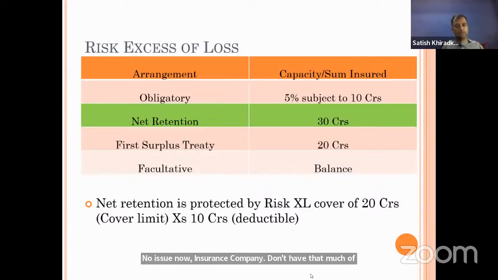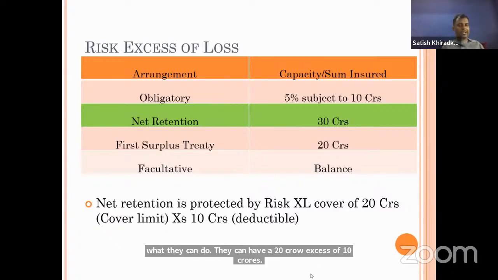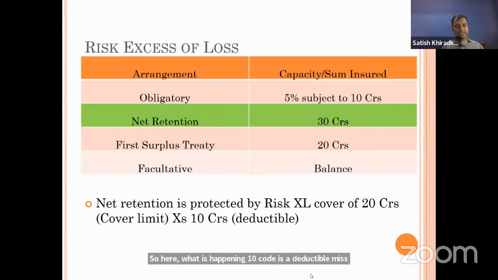So what can they do? They can protect their net retention by risk excess of loss. They can have a 20 crore excess of 10 crore. Here 10 crore is a deductible, meaning up to 10 crore is payable by the insurance company.